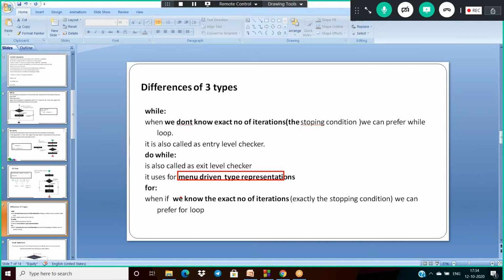And for loop, if we know the exact number of iterations, at that time the for loop is used.